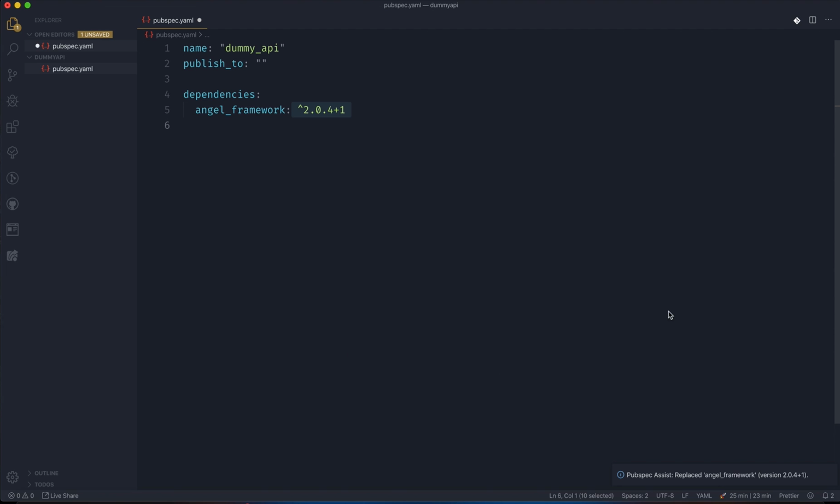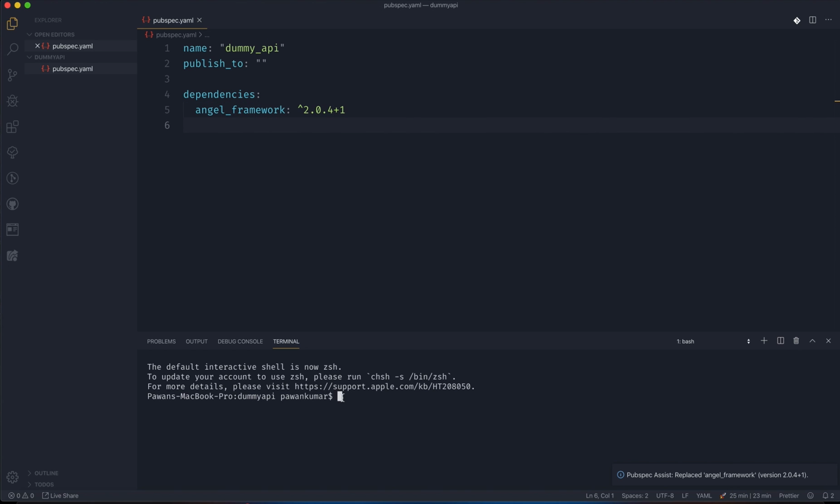Yes, so it added the latest version, which is 2.0.4+1. And yeah, that's everything we need. So I'll go to the terminal and run pub get, and it will resolve the dependencies for me. When I download the Angel framework from here, it will include other dependencies as well.